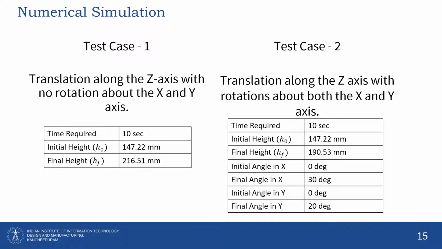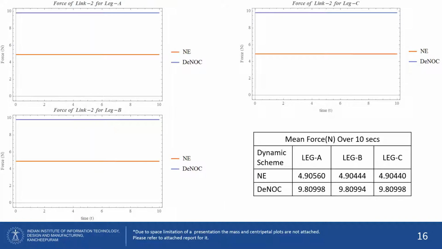For this project, two test cases were designed for the numerical simulation. Test case 1 will only have a translation along the z-axis, whereas test case 2 will have a translation along the z-axis with rotation about the x and y-axis. For the torque plots of test case 1, as there is only translation along z, we see a constant torque on all of the legs. Also, an important observation is that the torque by d naught is approximately double that of Newton-Euler.